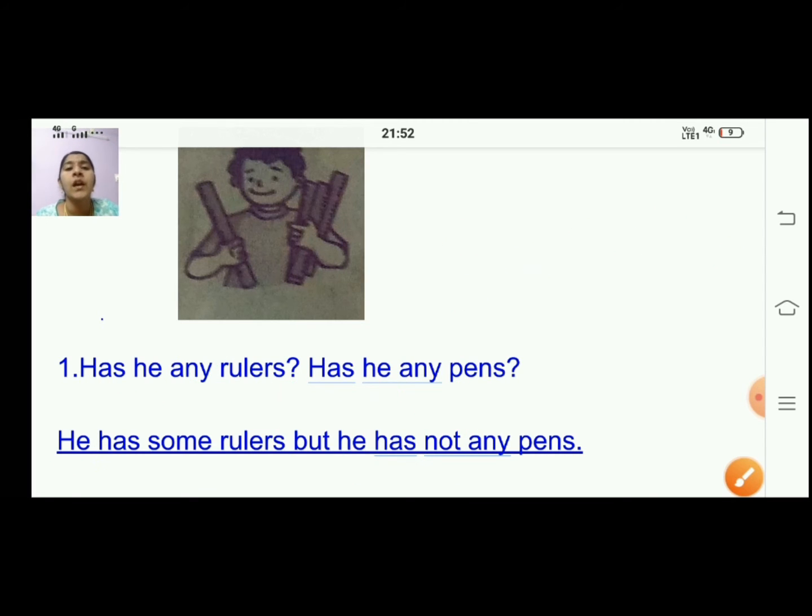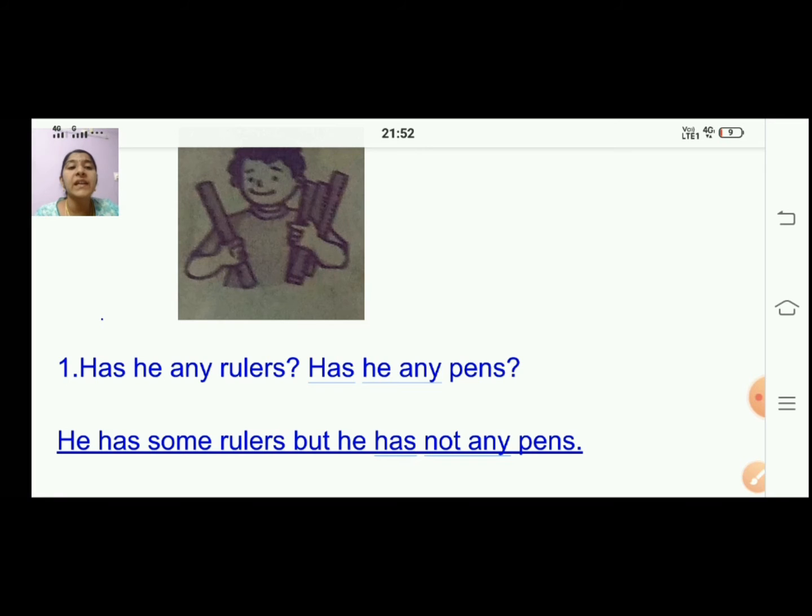So the question, has he any rulers? Has he any pens? That is the question. So your answer will be he, from the question itself. Okay, he has some rulers, because 4 rulers he has, right? Some rulers, but he is not having any pen.